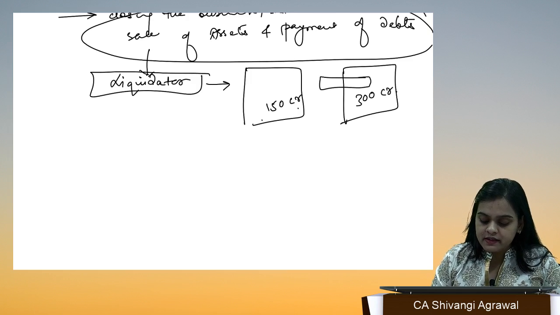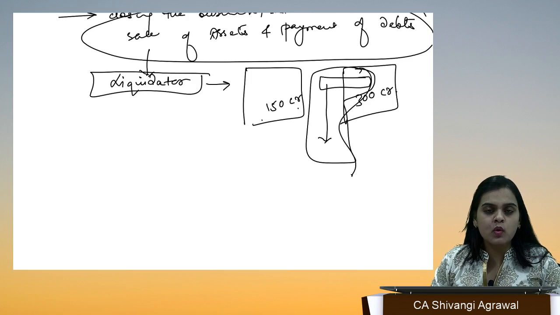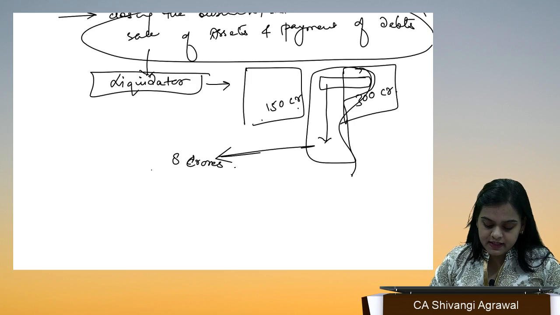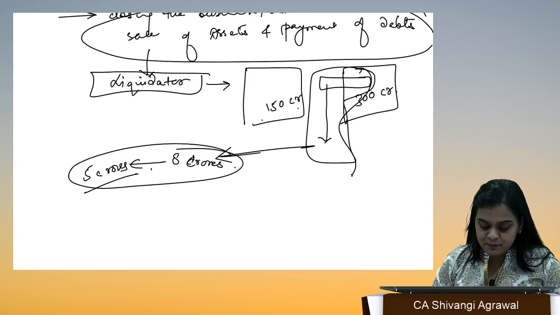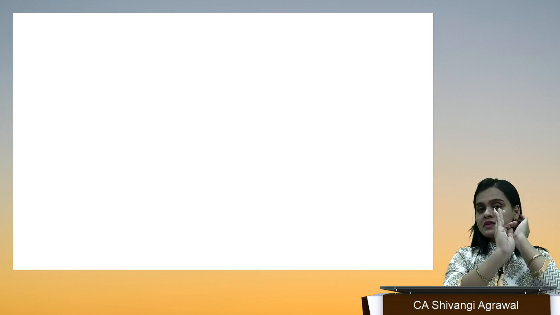So with one of the creditors, we want to enter into a scheme of arrangement, a scheme of compromise, wherein we offer that you have a debt of 8 crores and we can actually pay you 5 crores for the same. Is it acceptable to you or not? It is an excellent scheme made by the liquidator, which the liquidator believes can help the company revive the situation or do the proceedings smoothly. I'm not telling you the reason right now.